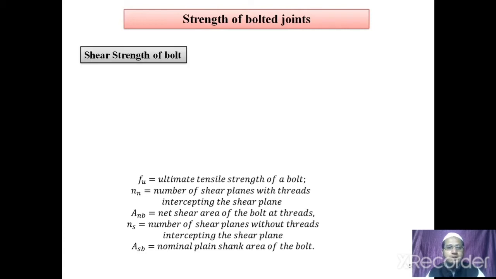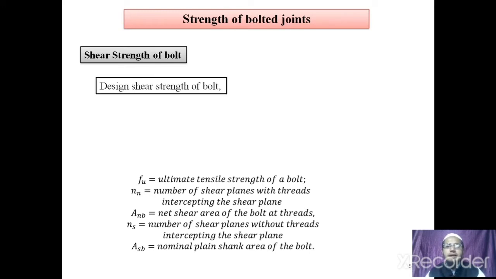First we will discuss the shear strength of bolt. As the name indicates, shear strength is the ability of the bolt to resist shear forces coming on the bolts.